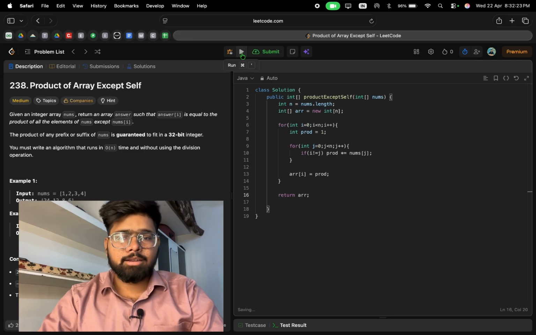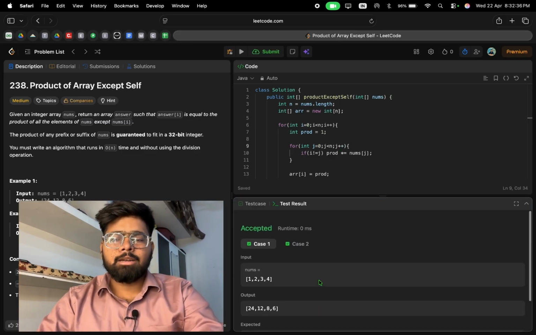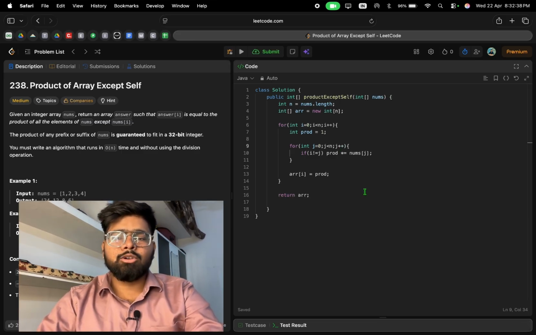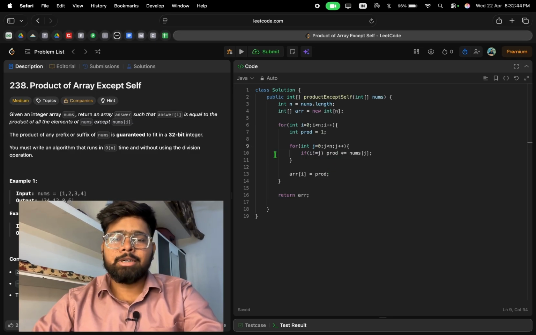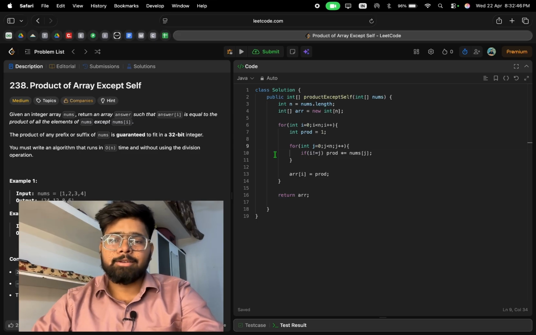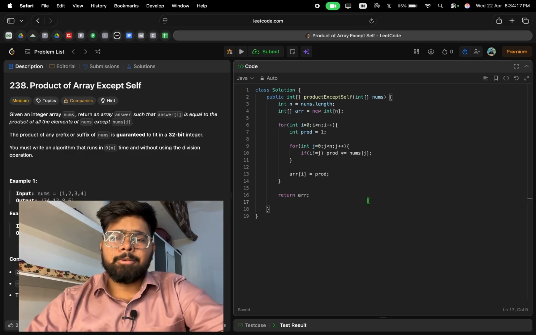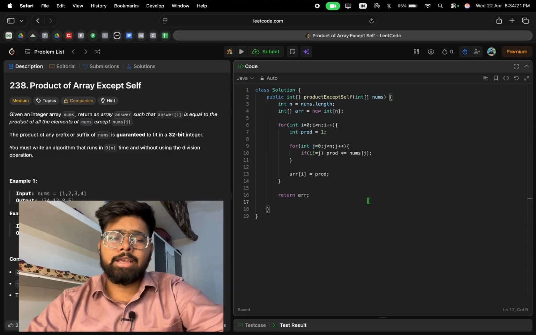Let's run it. All 2 test cases are passed, but this is not an optimal approach because we use 2 nested loops here, which increase the time complexity of this algorithm much more. We have to optimize our solution by using a different approach. Let's understand another approach. Let's use the optimal approach in which we use prefix and suffix variables so that our code will be optimized.